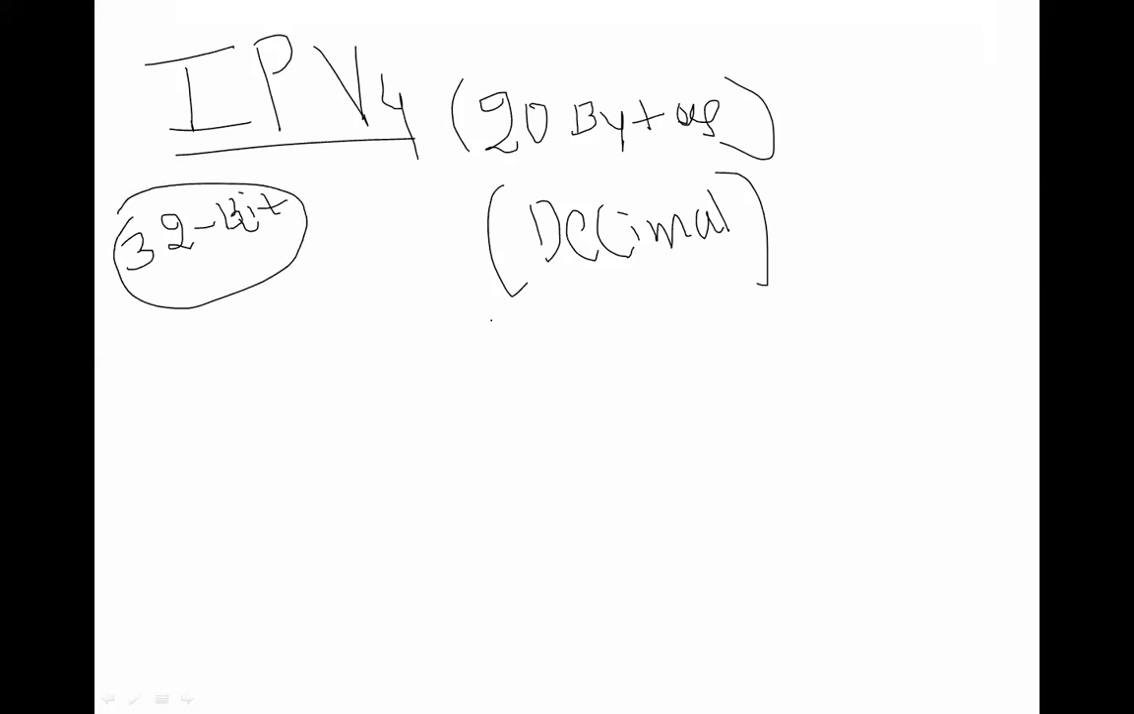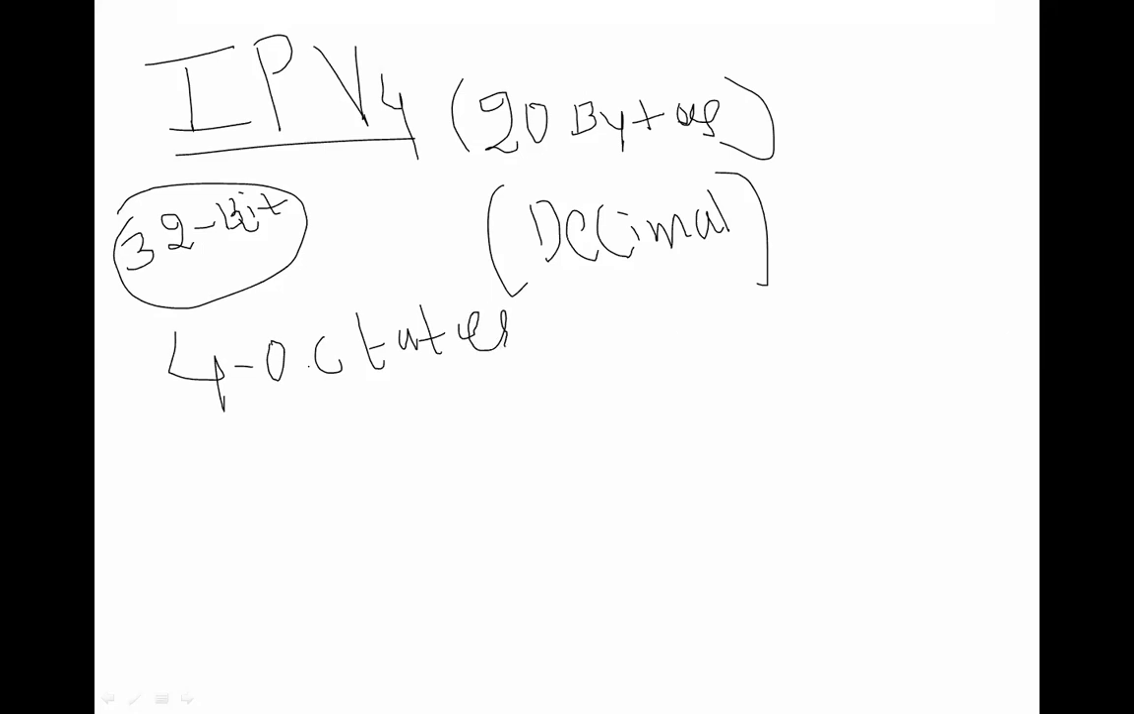Got it? At the time of interview, they will ask you this question: Internet Protocol version 4 has how many bytes? It has 20 bytes. It is represented in a decimal format. It has a total of 32 bits, a 32-bit logical address. How is it going to have a 32-bit logical address? We are going to represent it with four octets. Octets, you can say octets.